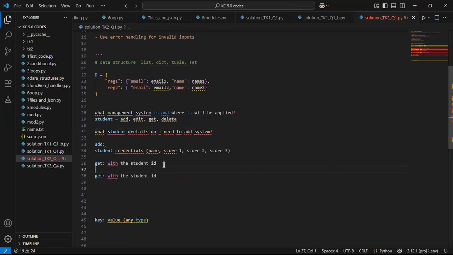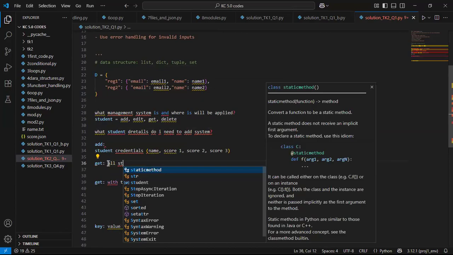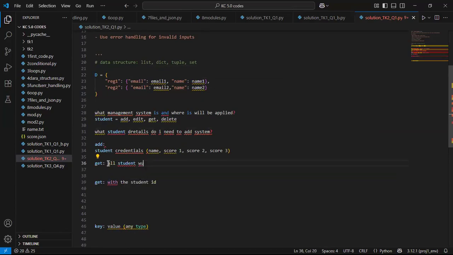The first get is showing all students with their average, basically the sum of their 3 scores, and then their status. The status can be pass or fail. So let's just stick to that: pass and fail.